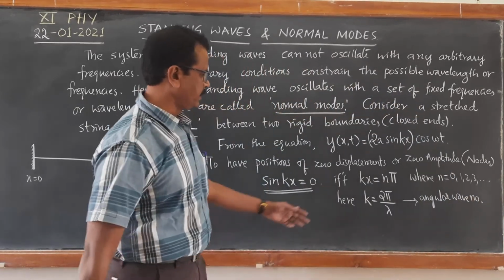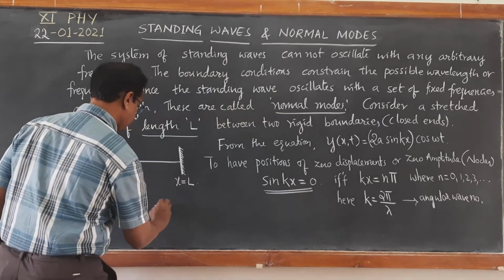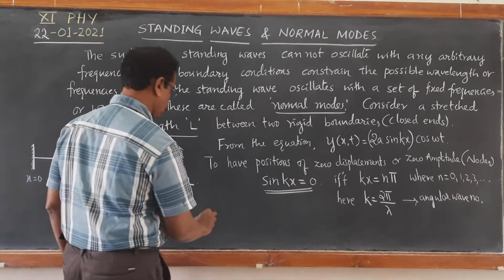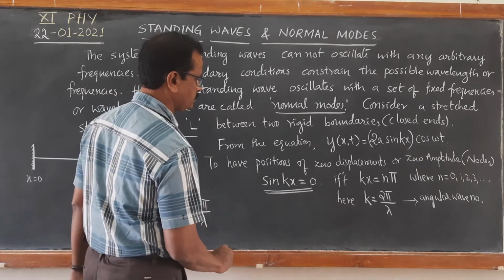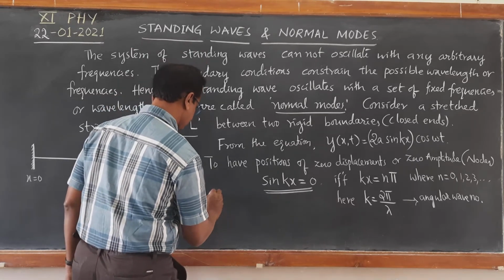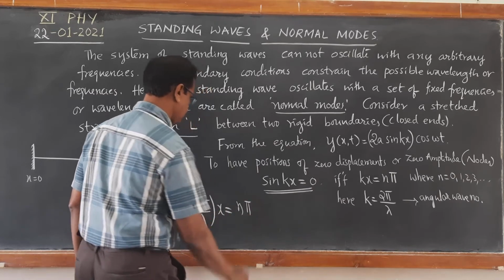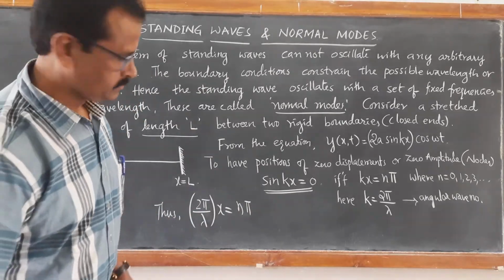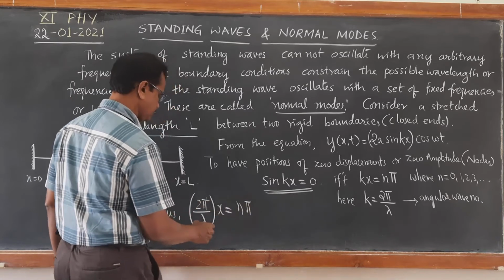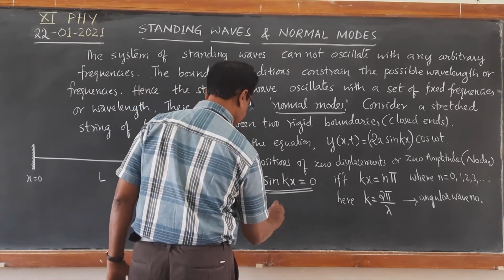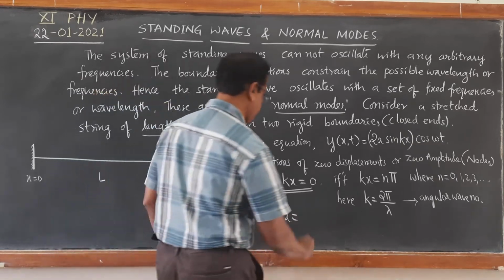Therefore, substituting k equal to 2 pi by lambda in the above equation, we get 2 pi by lambda into x equal to n pi. So pi cancels. When pi cancels, you can see here, x becomes equal to n lambda by 2.